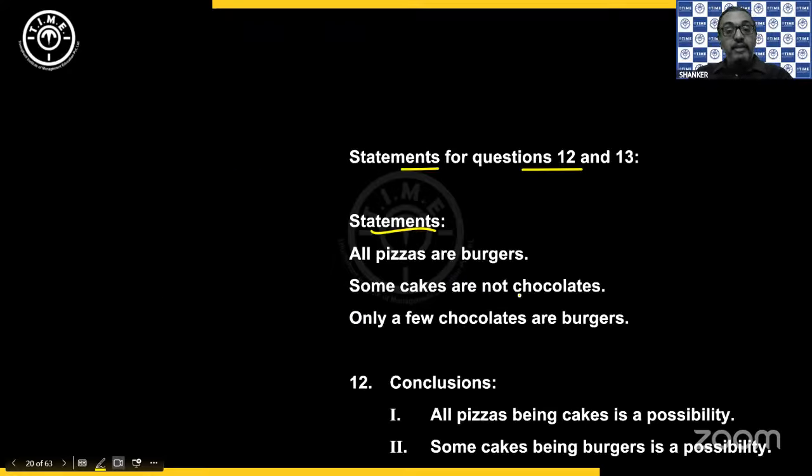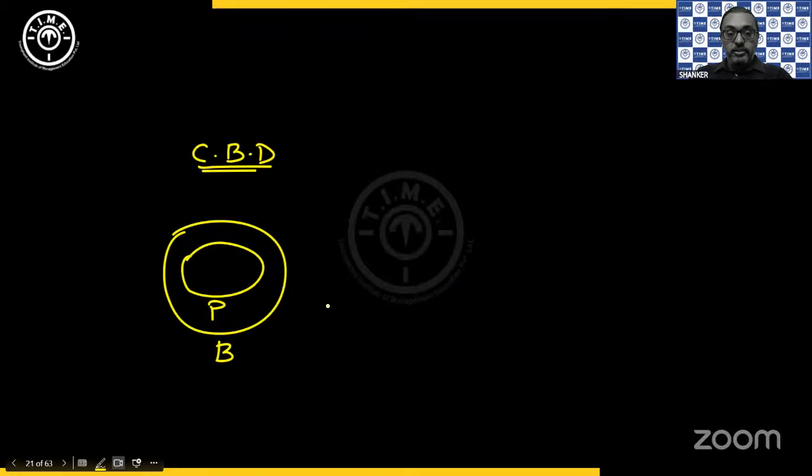Then some cakes are not chocolates, we'll come to that. Then only a few chocolates are burgers. So this is how you can have only a few chocolates are burgers, meaning there are some chocolates that should not be inside the burger circle.